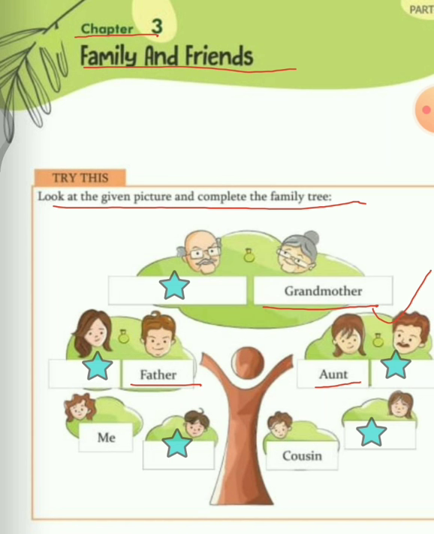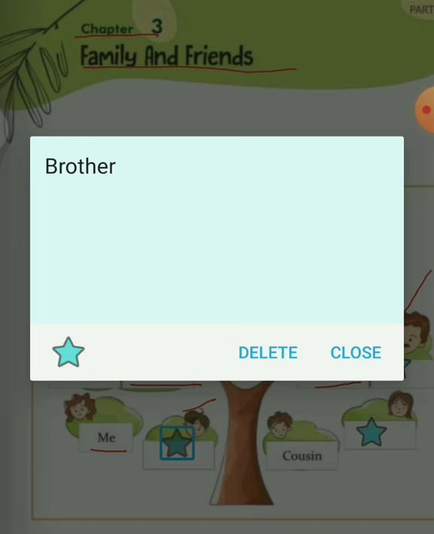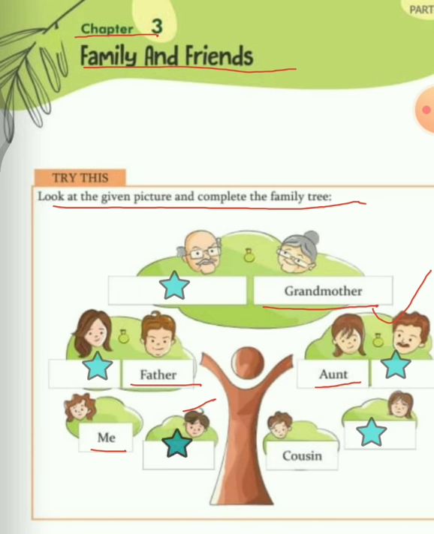Okay. Now come below father and mother. Could you see what is written here? M-E, me. So this is your picture. You can imagine that it is you. I know there is a picture of girl. Even if you are a boy, just imagine it once. So who will be beside you? Who is this boy? So this boy will be your sibling. He is your brother. Yes? So now let's come to the other side of the family tree.